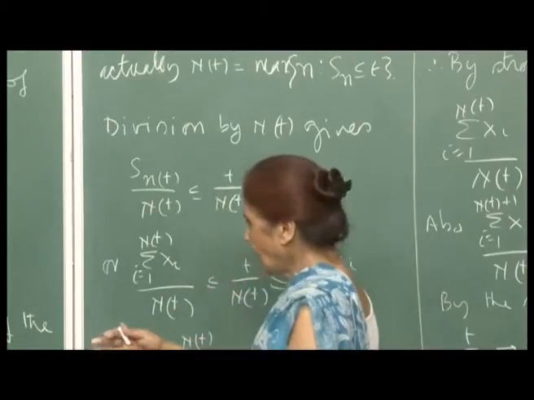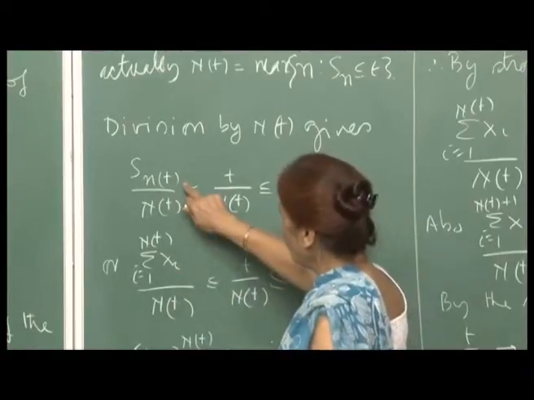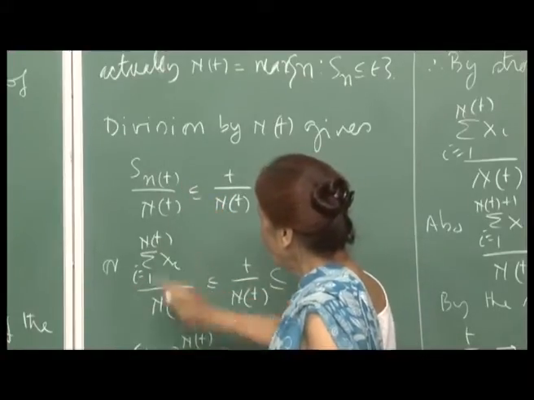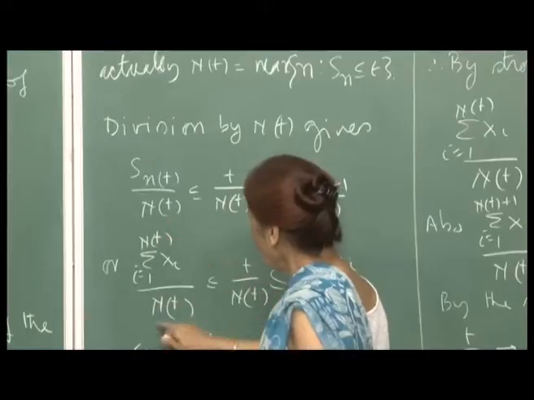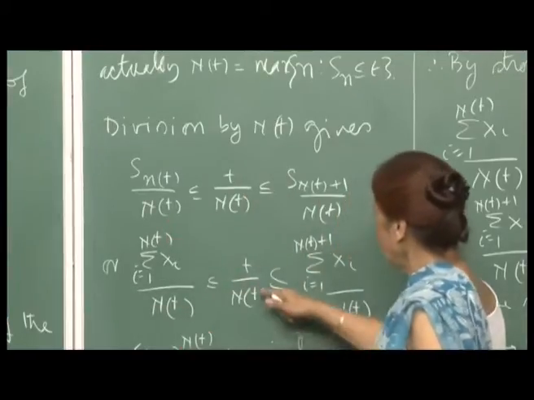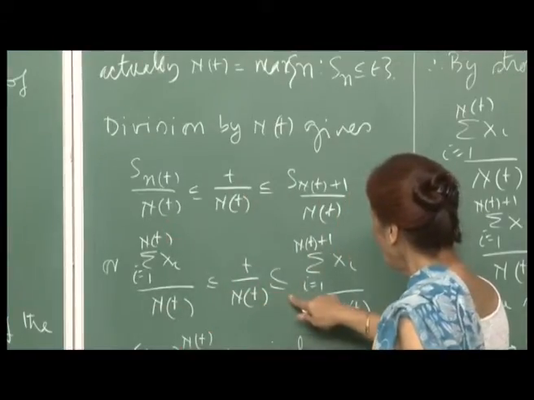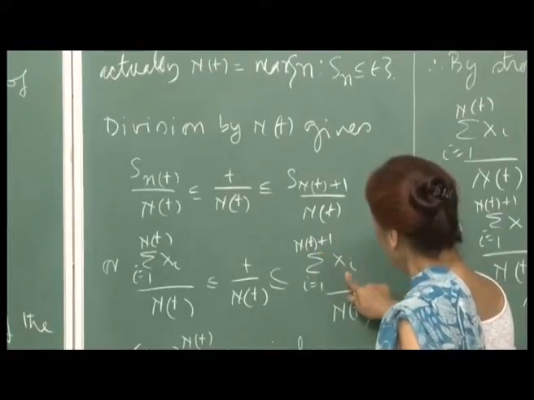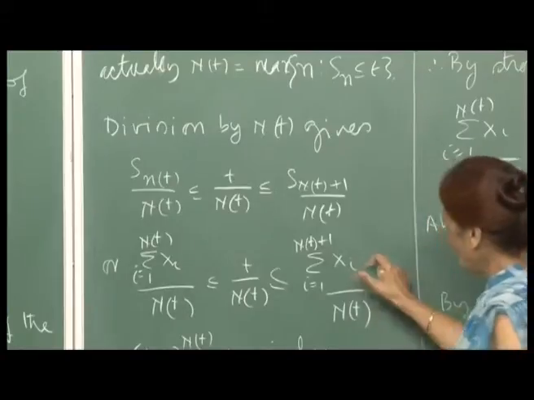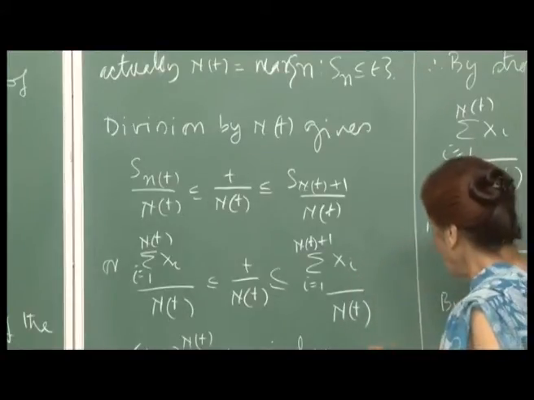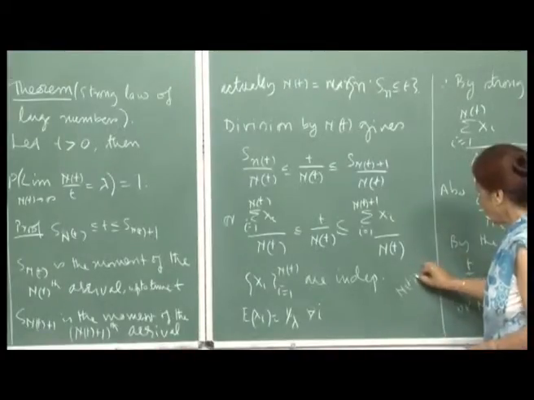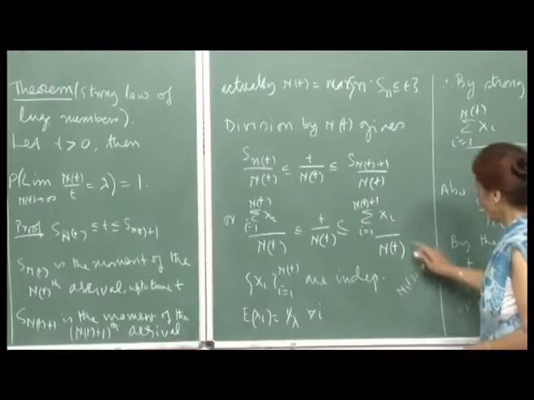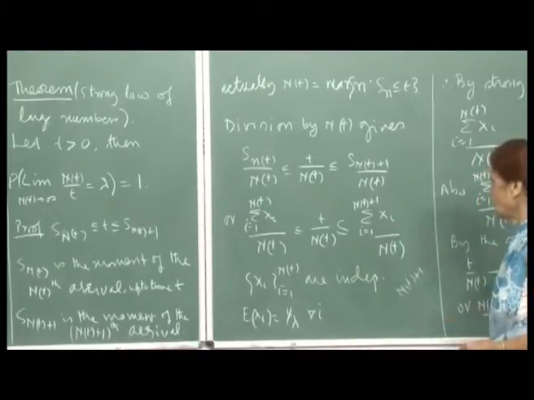When you add up the inter-arrival times, they all add up to your S_{N(t)}. So sigma X_i, i varying from 1 to N(t), divided by N(t), is less than or equal to t/N(t), and then here the summation will go up to N(t)+1. So you will add up the inter-arrival time for the N(t)+1th arrival as well.